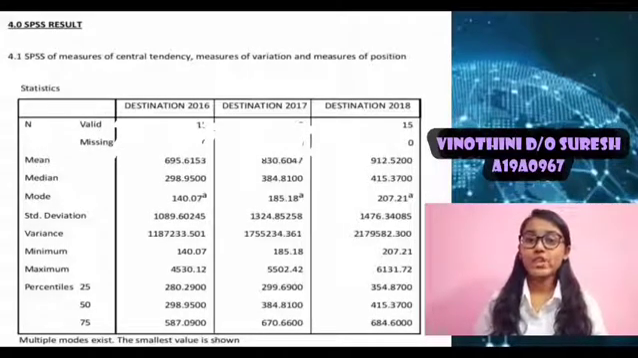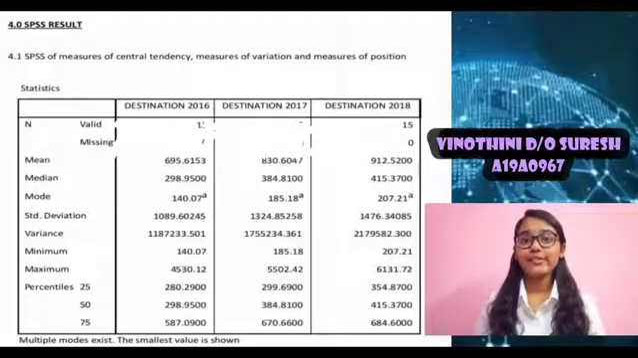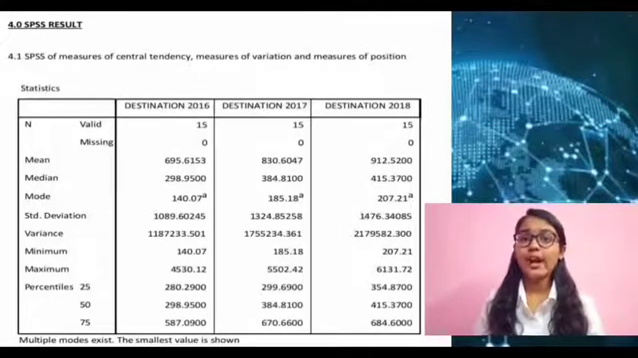The mean for destination 2016 is 695.6153. Mean for destination of 2017 is 830.6047 and the mean for destination of 2018 is 912.5200.